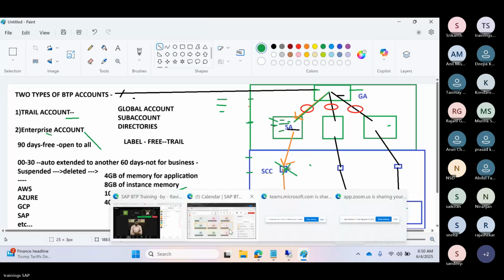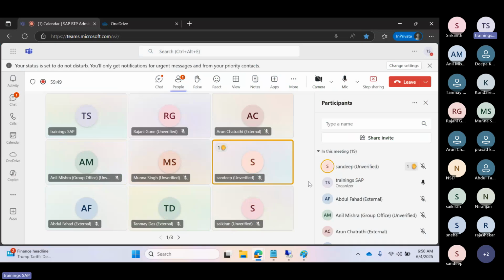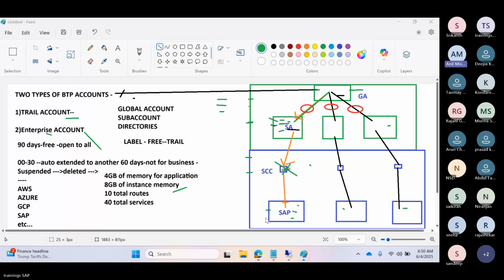Yeah, now Teams. Sandeep was asking about the hierarchical structure of the account that you told us about, wherein the global account would be on top, below that would be the sub account, and below that would be directories. There is also one concept of tenant. I read somewhere that it falls under the tenant directory, and you said tenant and sub accounts are both the same, just different synonyms.